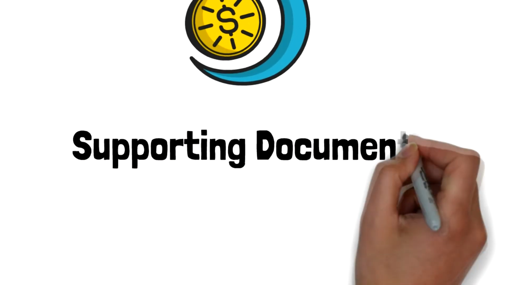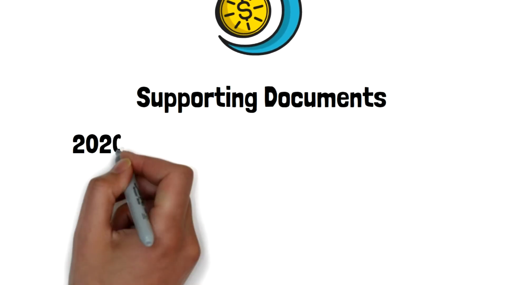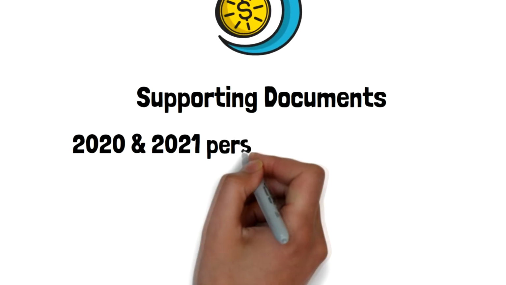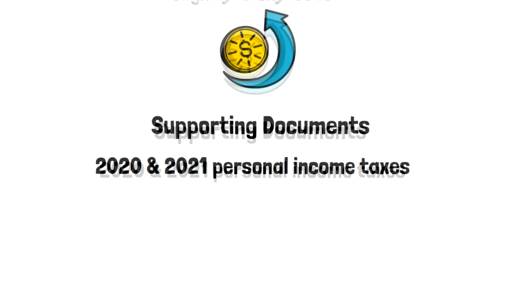Supporting documents. Finally, you should also remember that the CRA may ask you to provide supporting documents and calculations at the time when you file your 2020 and 2021 personal income taxes. So it is prudent to keep proper record of all your business incomes and expenses to demonstrate that you qualified for all those CRB eligibility periods against which you received CRB income support.